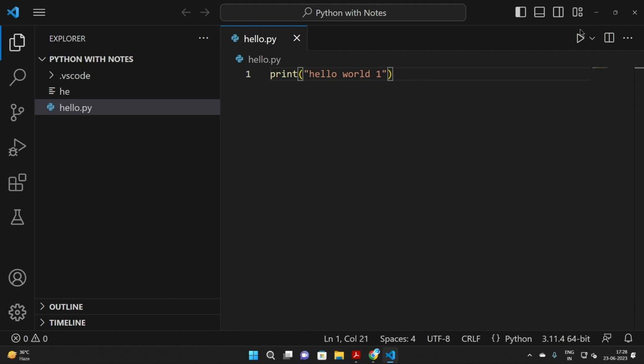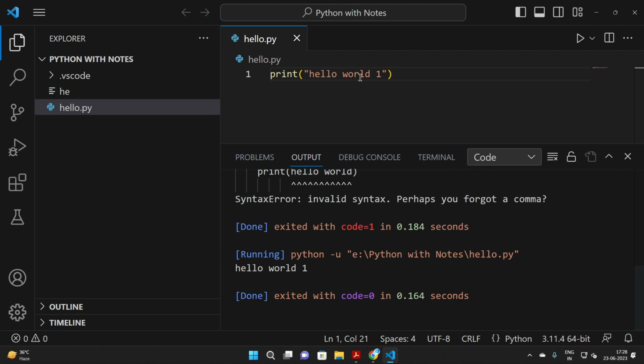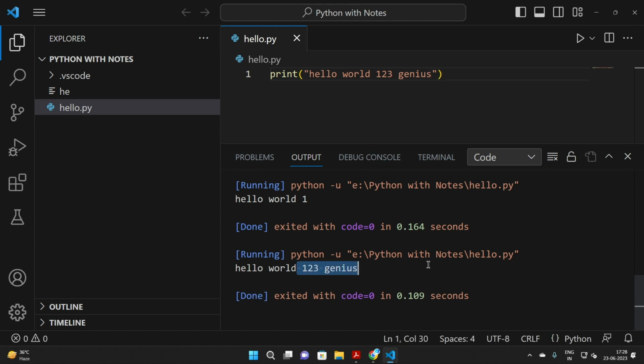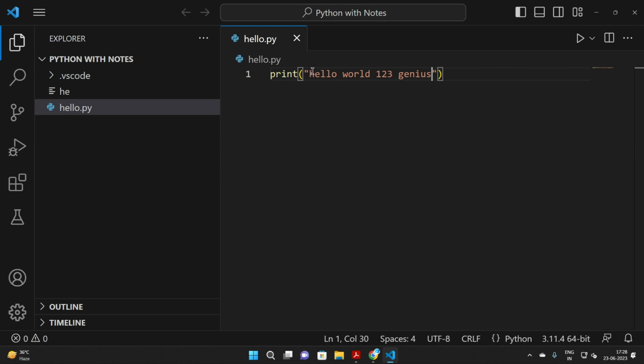If I print hello world 1, it will execute as hello world 1. If I print hello world 1 2 3 or hello world genius, it will print as it is, whatever is written in the quotes. But if I remove the quotes, it will be judged as a function, so it would be identified by Python not as a string but as a function, which will eventually lead to non-execution of the program. So guys, this is the whole syntax.